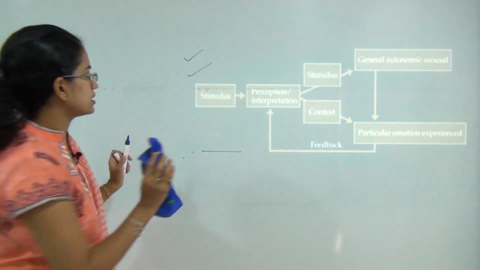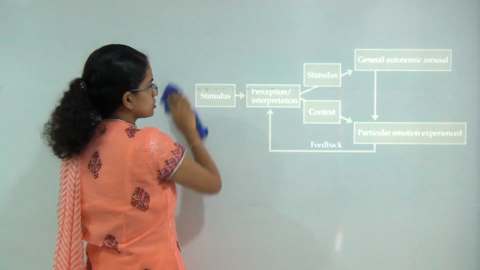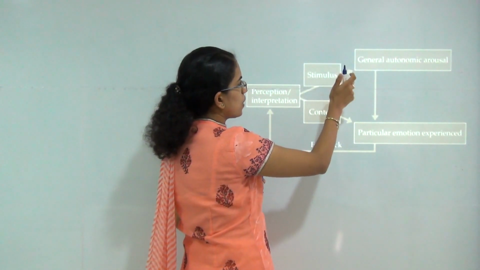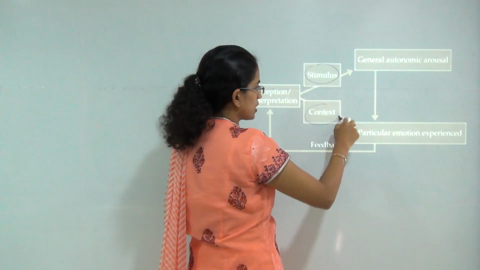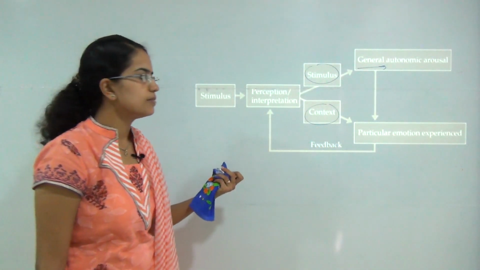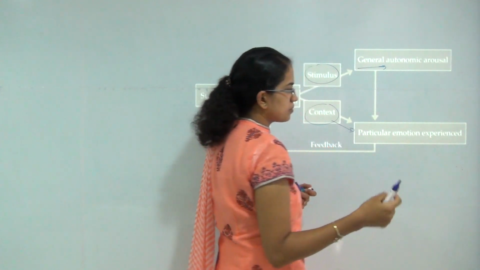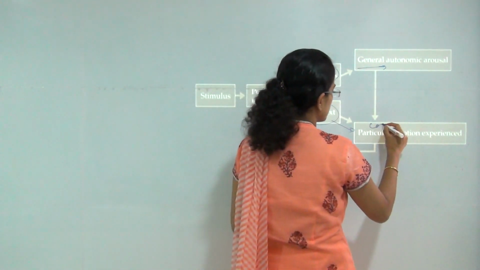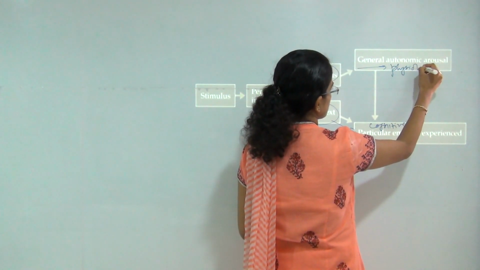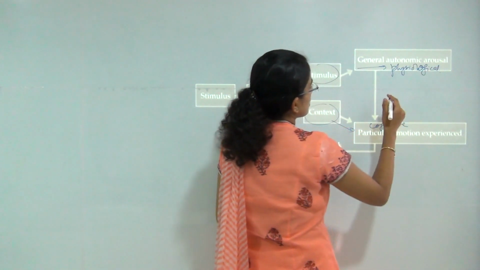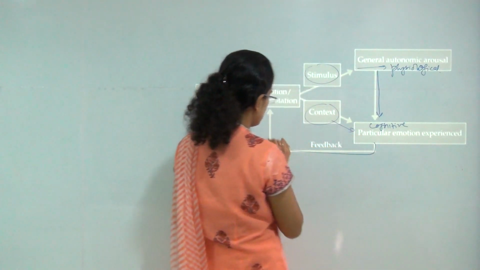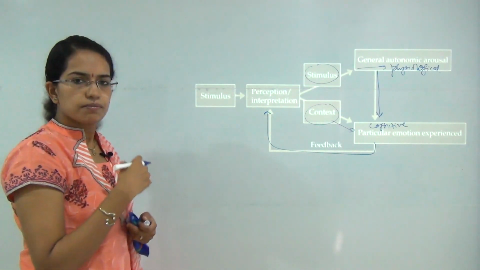And here is how we understand the Schachter-Singer theory. You have a stimulus, you have a perception. That perception, you can say, is either stimulus or context. This stimulus would fall under the automatic response, the autonomic arousal, and the context would fall under a particular emotion that is experienced, or the cognitive response, and this would be the physiological response or physiological behavior. And this physiological response will later on propound the emotional experience, and finally it would give feedback to the perception.